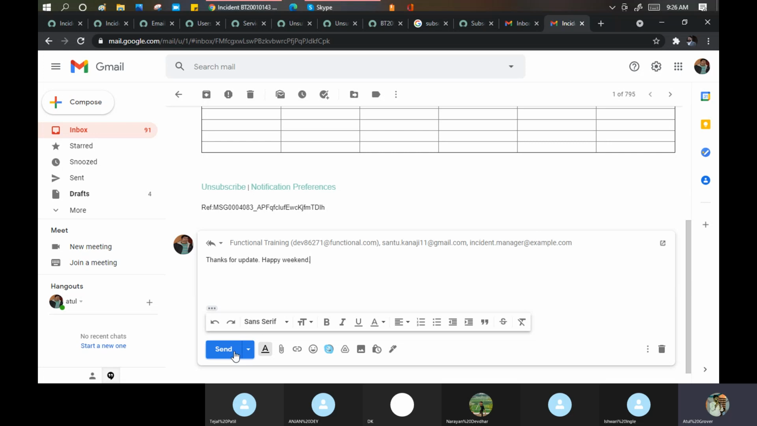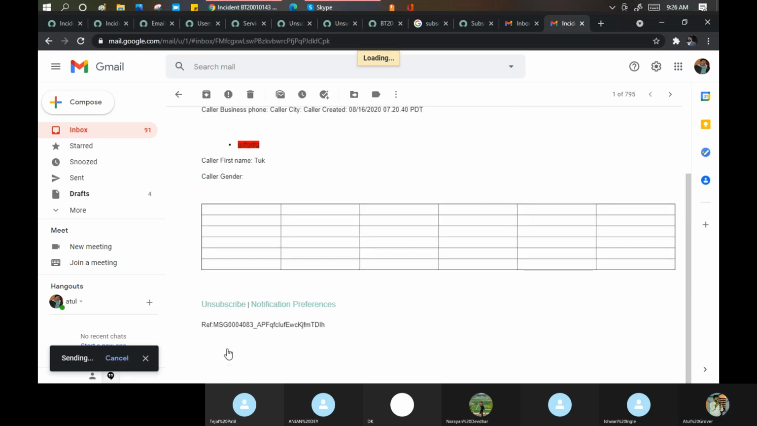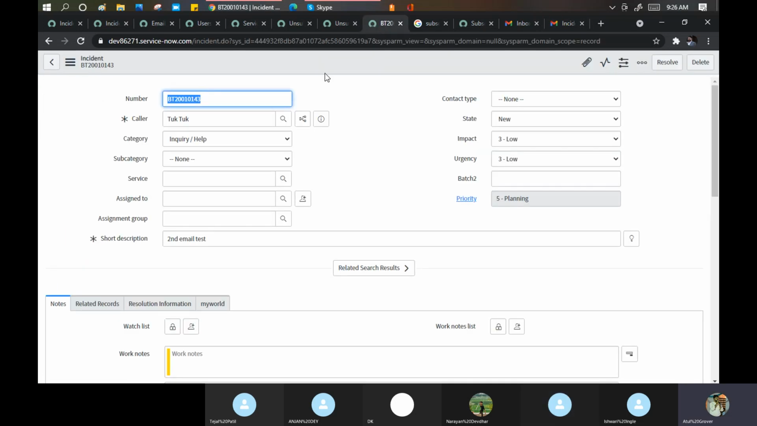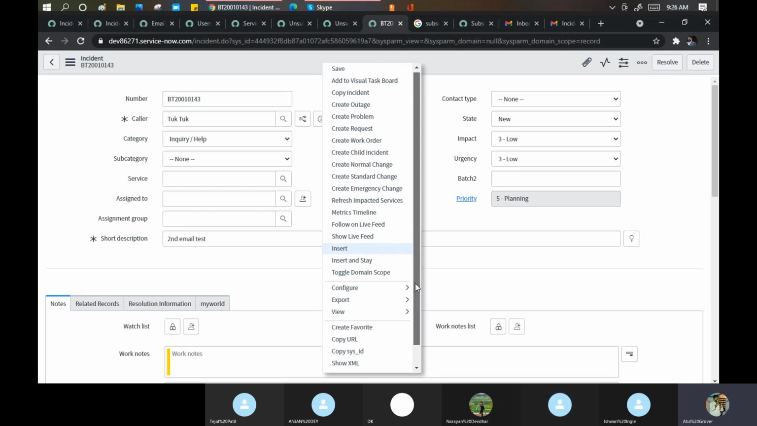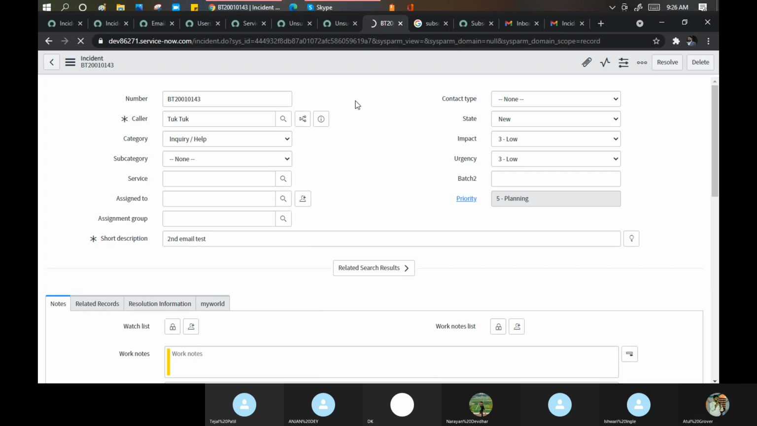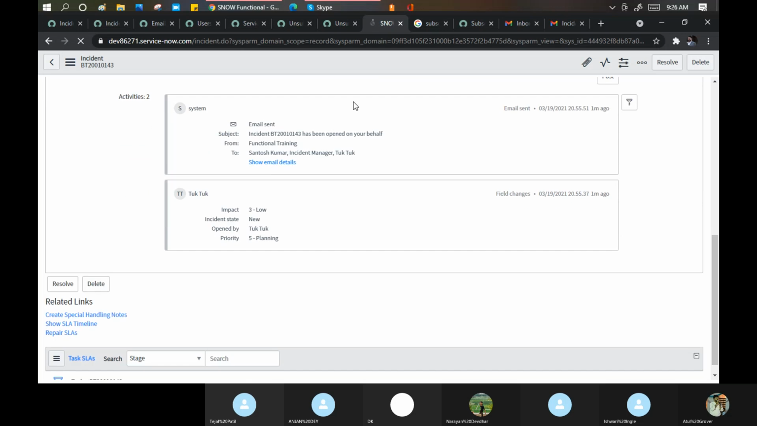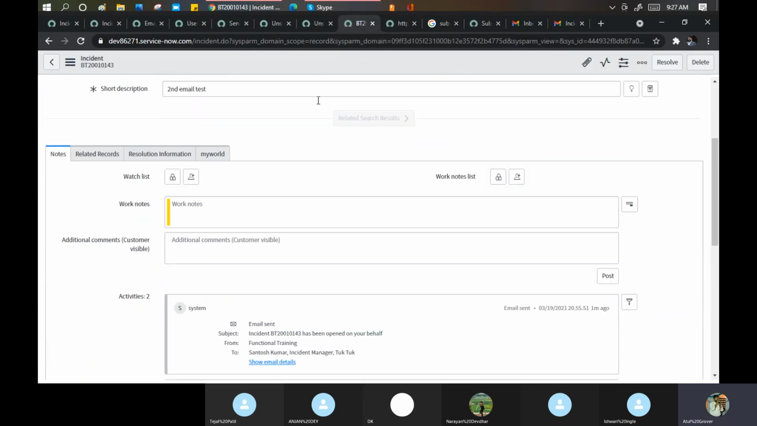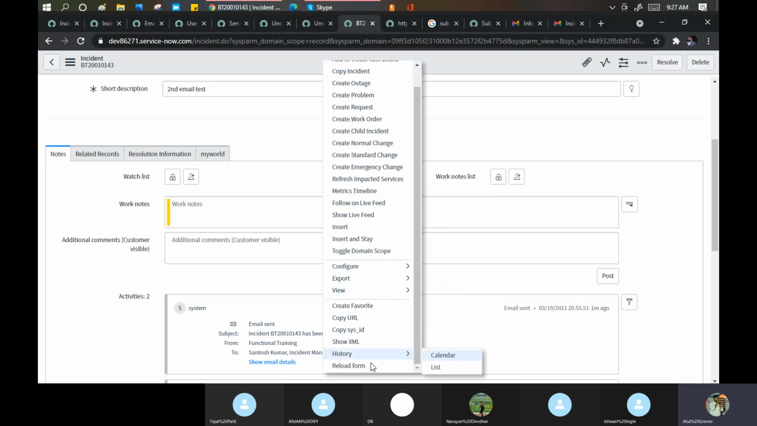Now I'm just sending a reply. I have done my part. Hope, Santosh, you also replied on that email. Yes, sir, reply to all. Don't change anything in that. Reload this page now. Okay, I open this in the view email details. In the meantime, it will be working.